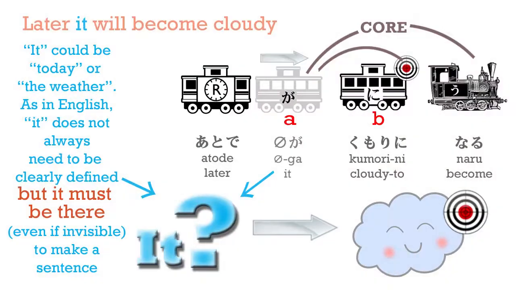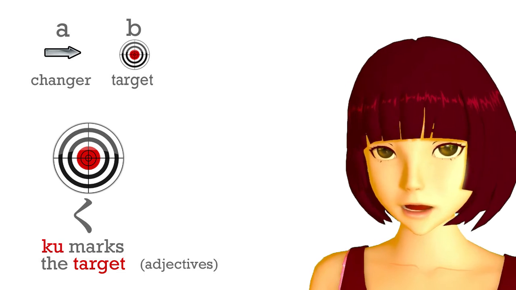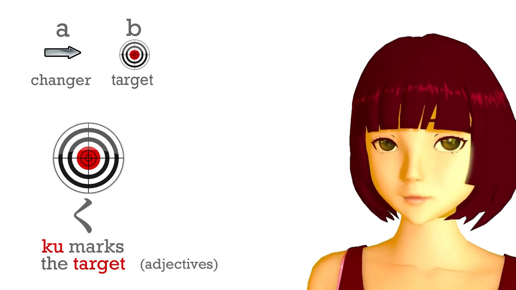And if the day is going to get cloudy, we might say, ato de kumori ni naru. Kumori is cloudy. Kumo is a cloud. Kumori is the state of being cloudy, and both of them are nouns. We say, kumori ni naru, which means become cloudy. In English, we could say that. We might be more likely to say get cloudy or something. But in Japanese, we use this become, ni naru, form of speech a lot of the time. So it's an important thing to learn.